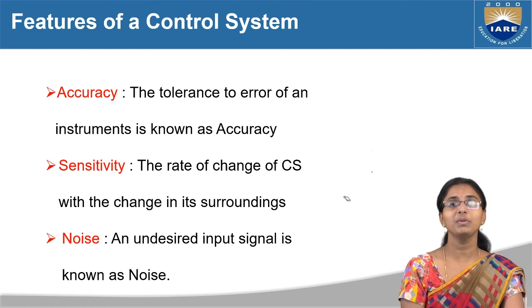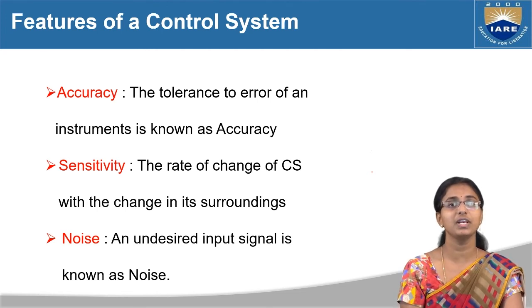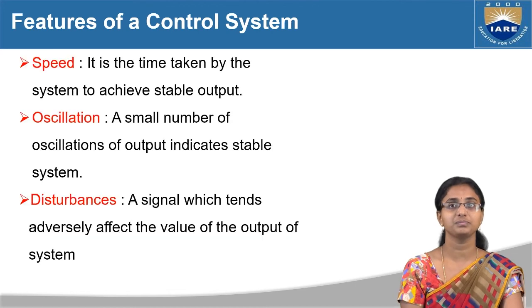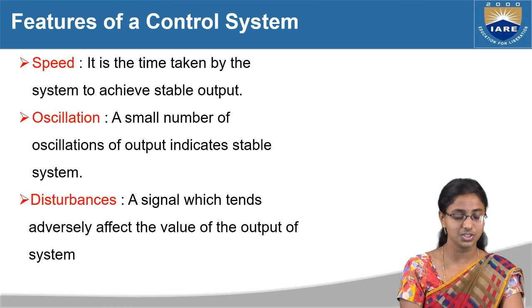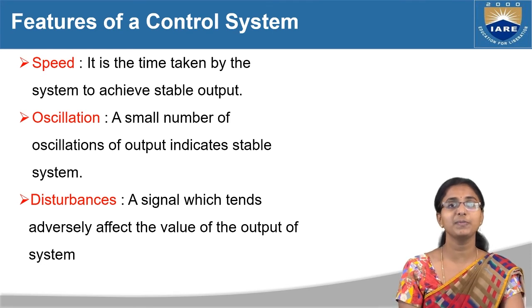And next, what do you mean by noise here? The undesired input signal is known as noise, right? So your control system should have less noise signals. And what are the next features? Speed, oscillation and disturbances. What does speed state here? It is the time taken by the system to achieve the stable output, right?